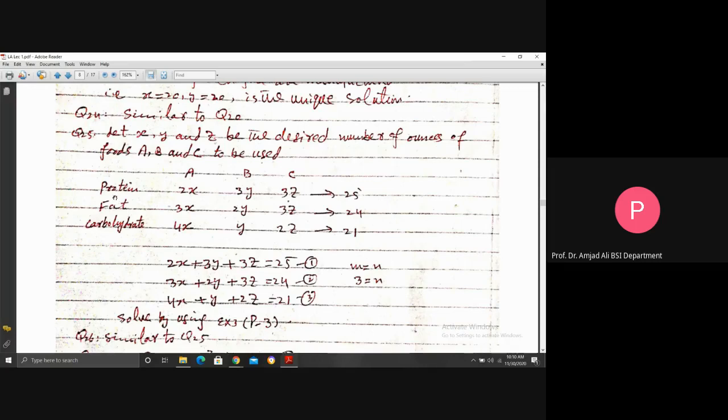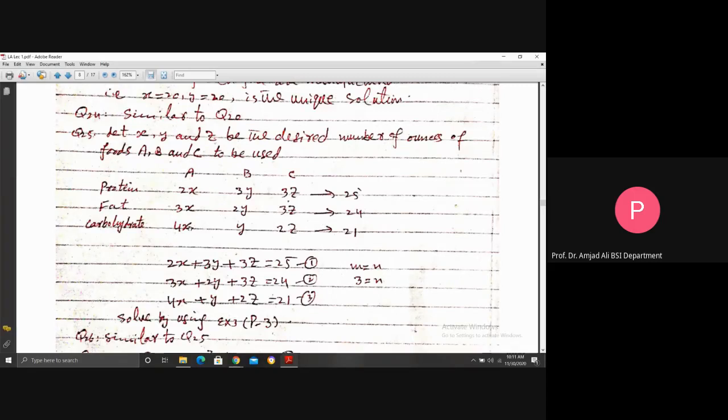But the total number of units of protein given to you is 25, fat is 24, carbohydrate is 21. These are the number of units of protein in foods A, B, C respectively, so their sum will be equal to 25. Similarly, these are the number of units of fat in food A, food B, food C, so their sum will be equal to 24.